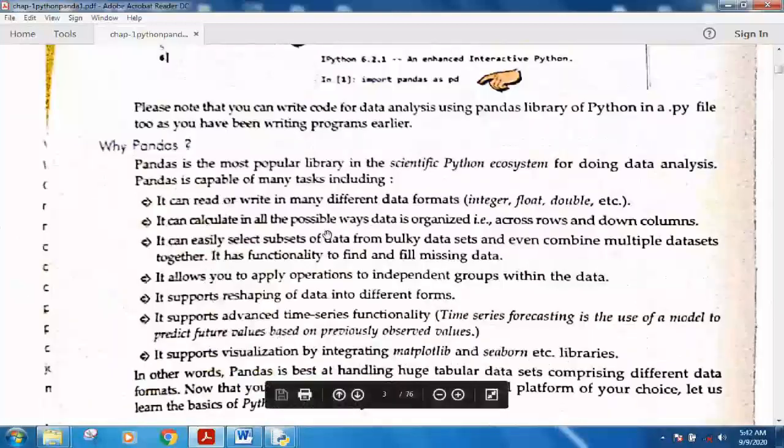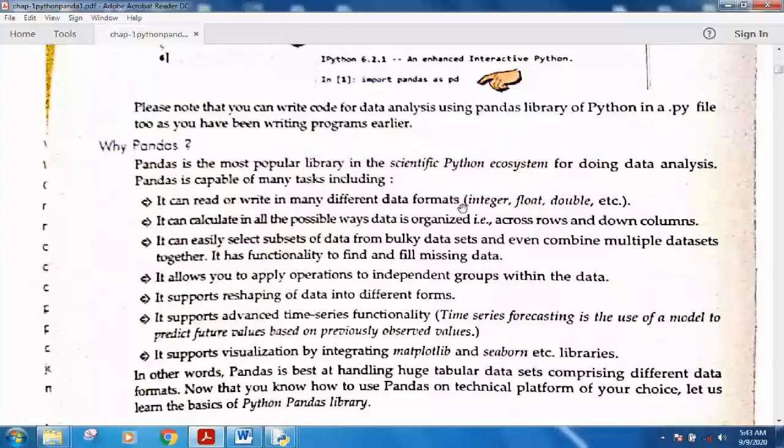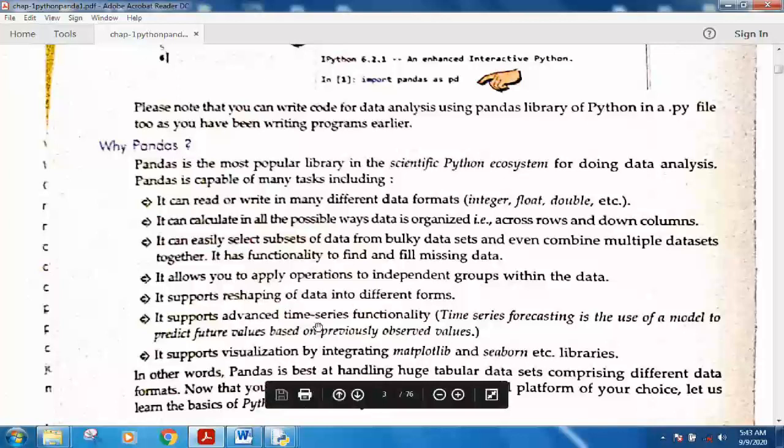Next, there are certain reasons why we are using pandas. These are the advantages with which we can do data analysis work in a very easy way. Number one, it allows us to read and write data in many different formats, for example integer, float, double, etc. It also allows us to organize the data across the rows and down across the columns in various possible ways. We can apply various different operations on the data structures available in pandas.